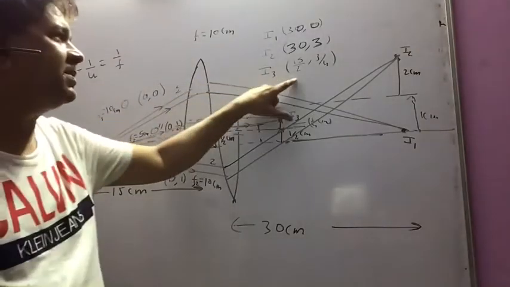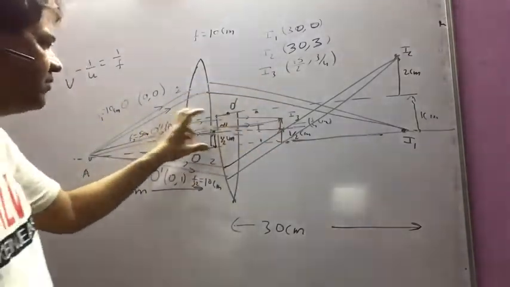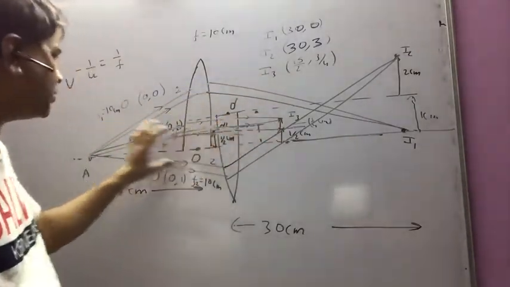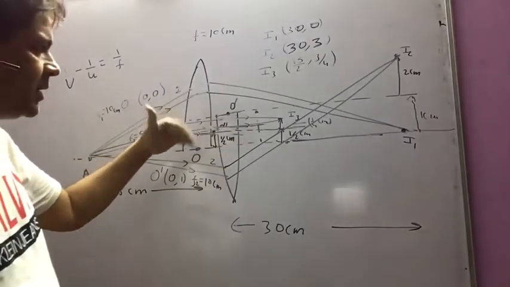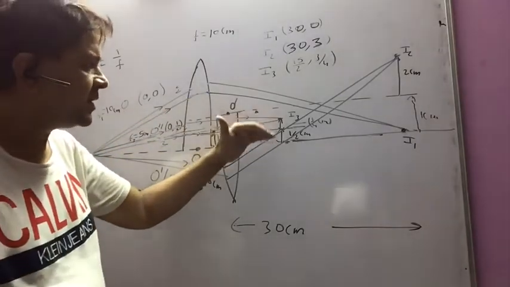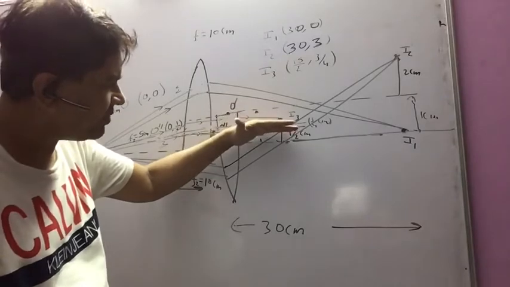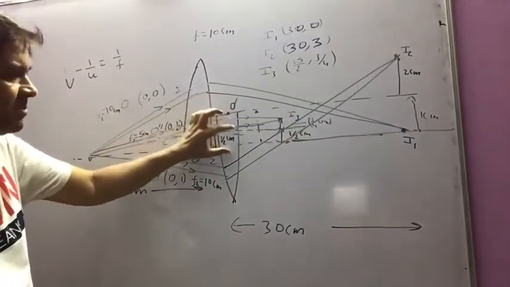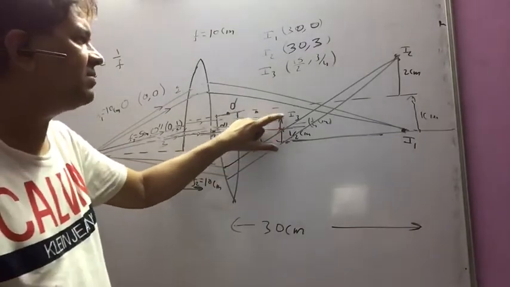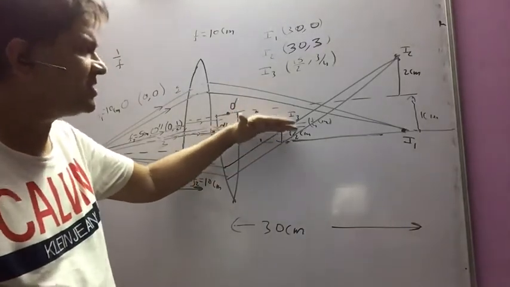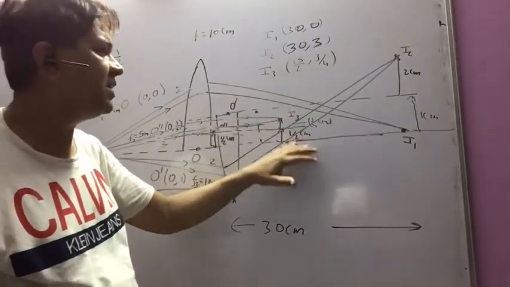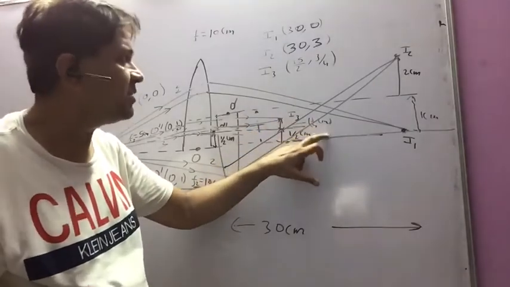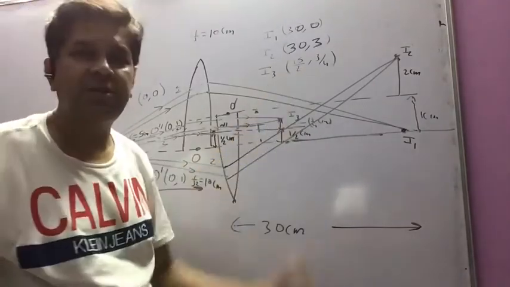Applying the magnification formula, the image is at height 1 by 4 centimeter. The object is 1 by 2 centimeter below the optical axis of this combination, so the image is at height 1 by 4 centimeter from the optical axis of this combination. So effectively, the coordinates of the image point come out to be 15 by 2, 3 by 2.